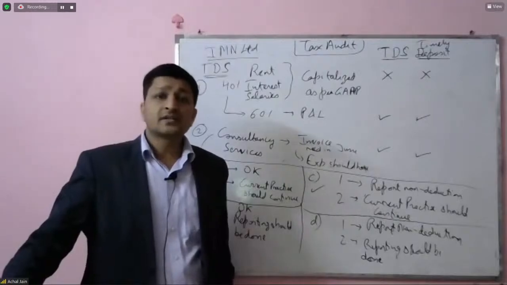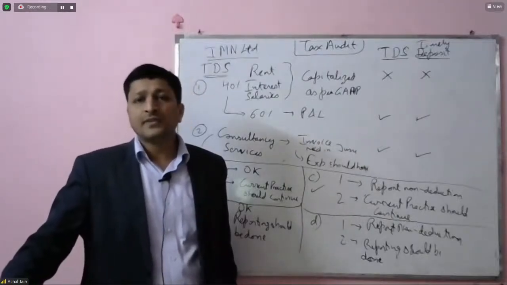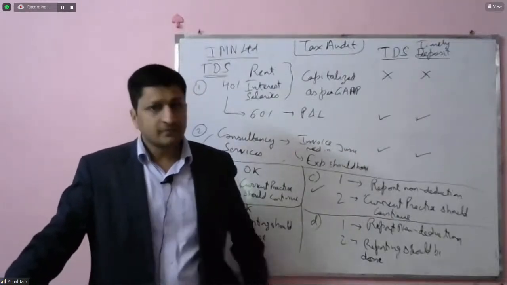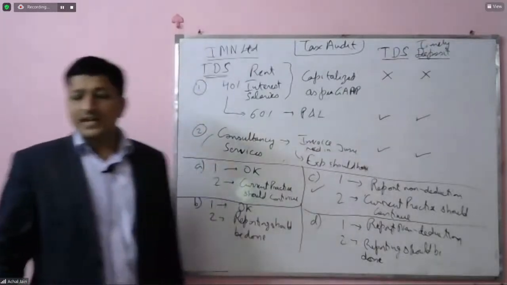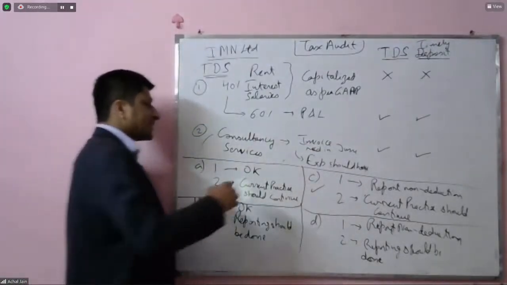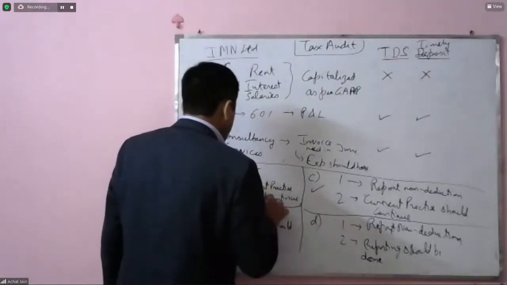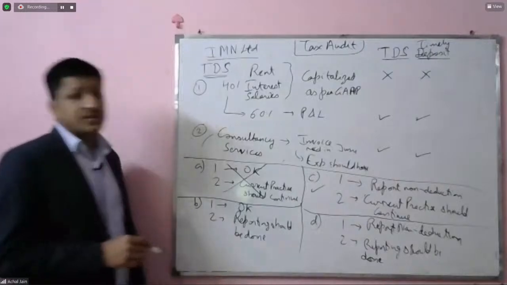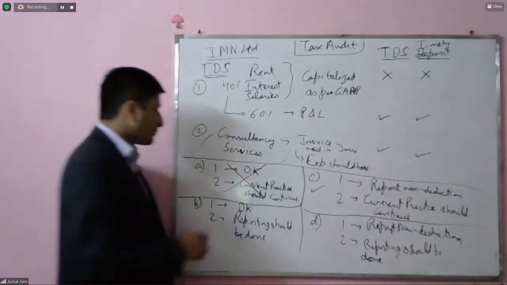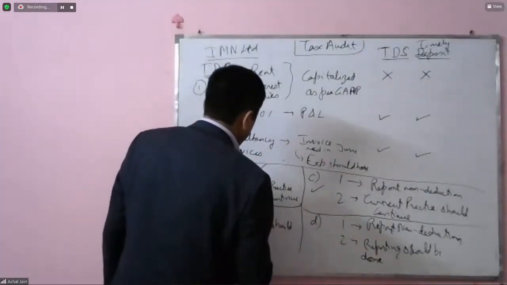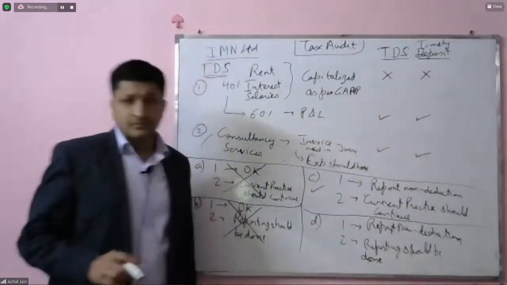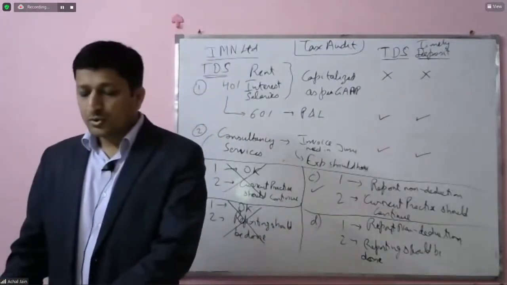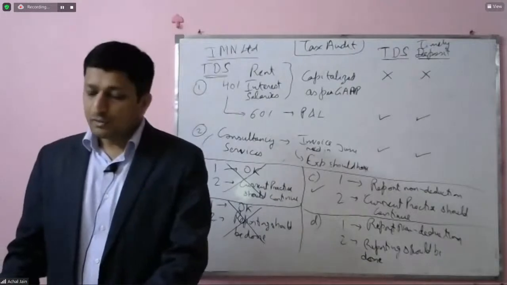TDS deduction is irrespective of the way its accounting is done. So that's why we can just simply say that option number A is incorrect. And by doing this, we can also say that option number B is incorrect. So option number A and B go off.